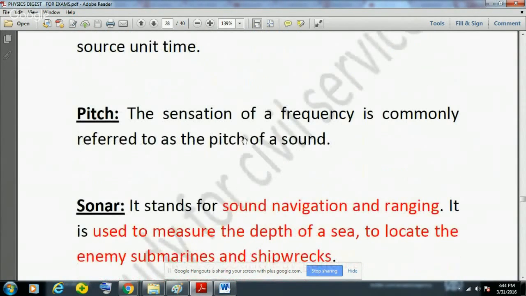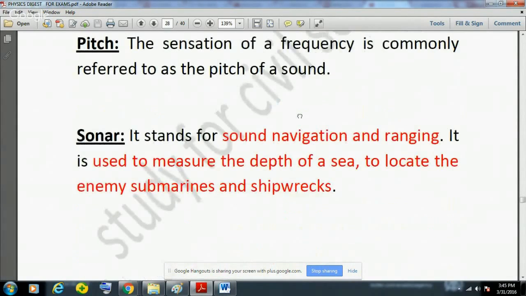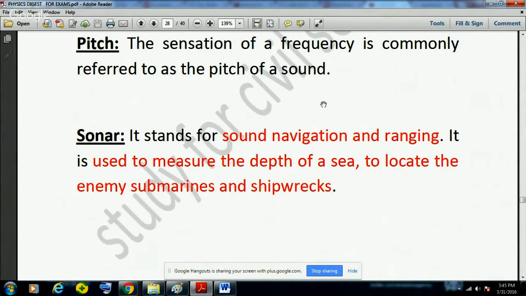Pitch is the sensation of a frequency, and it is commonly referred to as the pitch of the sound. Normally the pitch of a female or woman is higher than that of a male. Please remember this fact.